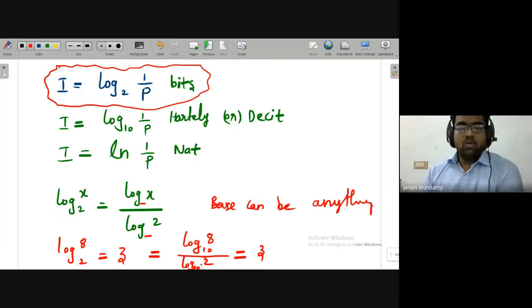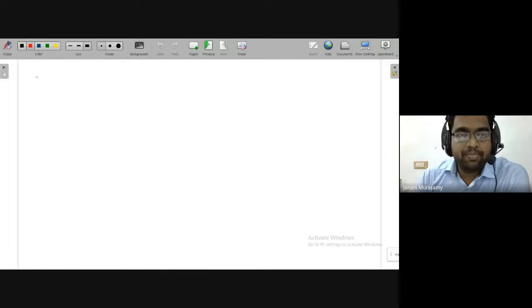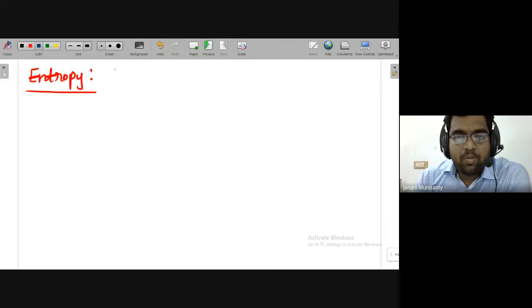Good. So we have defined information. Then we'll define the entropy. Entropy means average amount of information. What is the definition of entropy?